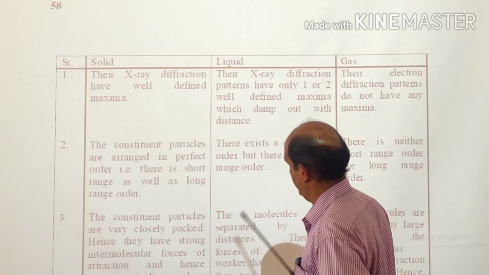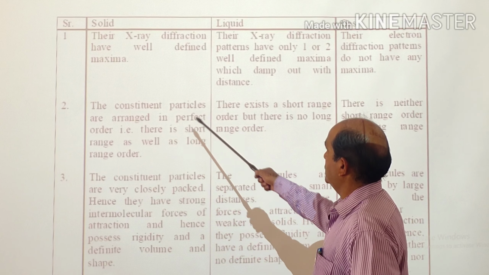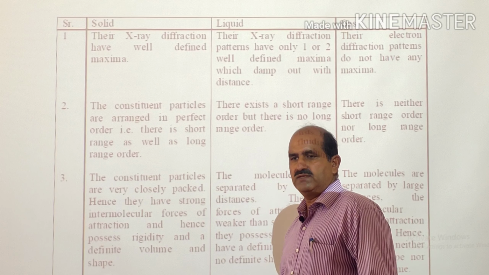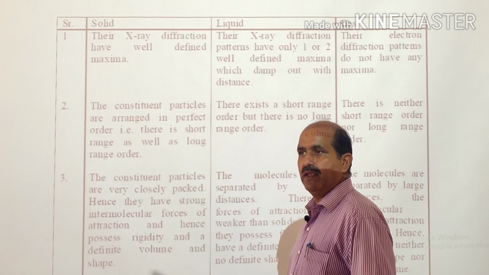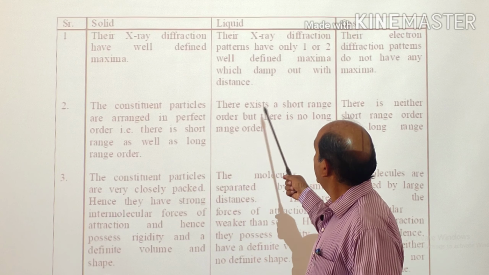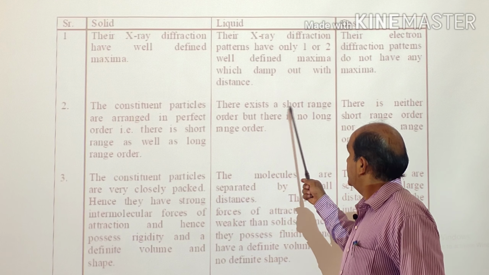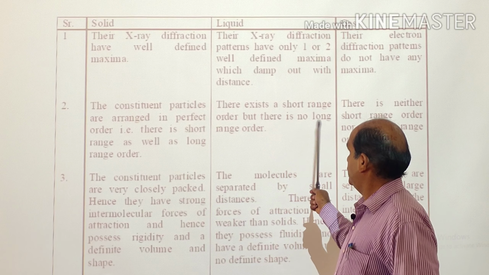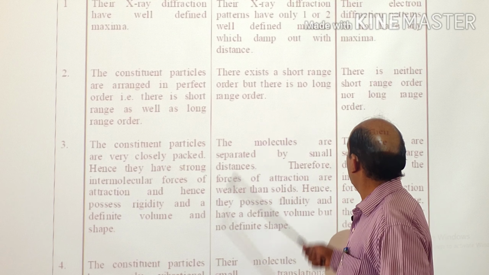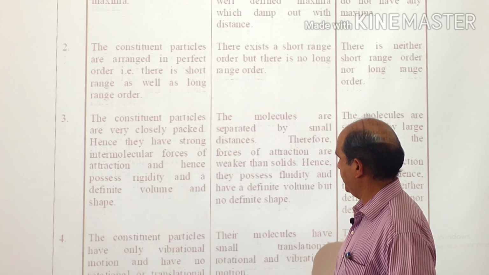No pattern will be observed. The constituent particles are arranged in perfect order. Naturally, in case of solids, the arrangement of the constituent particles will be in a perfect order, meaning they have long range order as well as short range order. In case of liquids, there exists a short range order only, but there is no long range order. And in case of the gaseous state, there is neither short range order nor long range order.